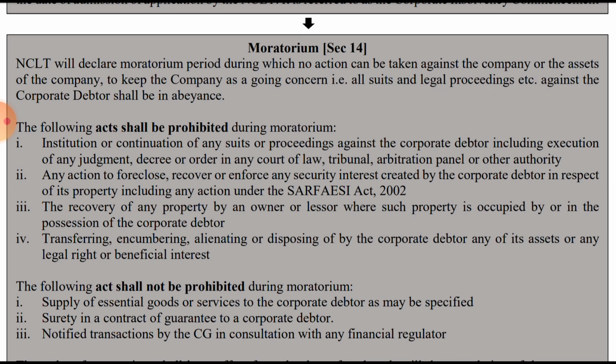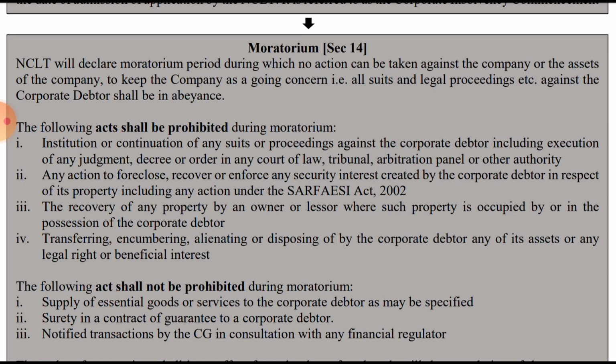We'll read. The NCLT will declare the moratorium period during which no action can be taken against the company or the assets of the company, to keep the company as a going concern. That is, all the suits and legal proceedings against the corporate debtor shall be in abeyance.